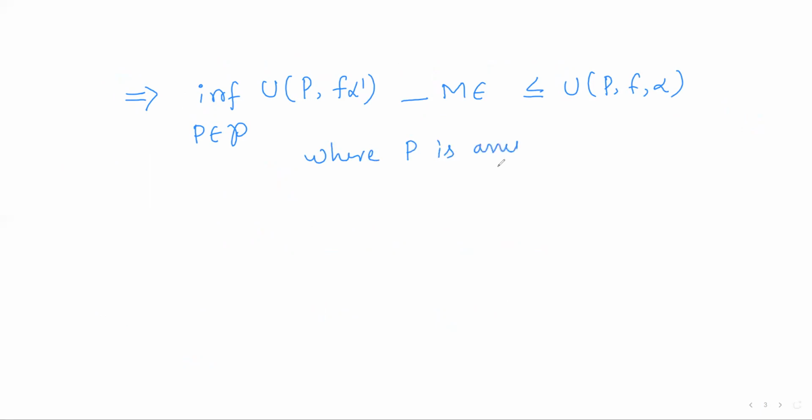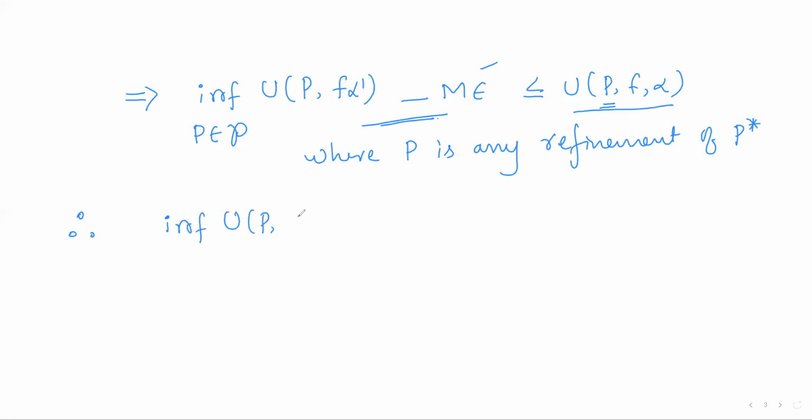Now observe that as P varies over all refinements of P star, these numbers are always greater than or equal to this number. So this will be a lower bound, and any lower bound is always less than or equal to the greatest lower bound.